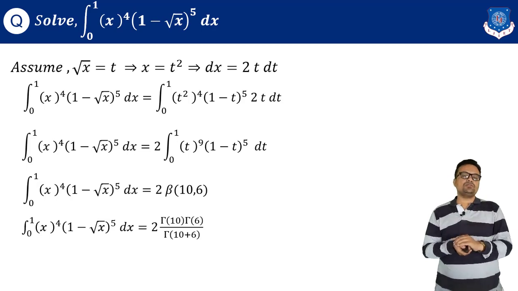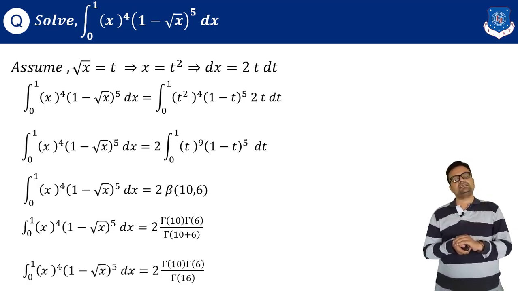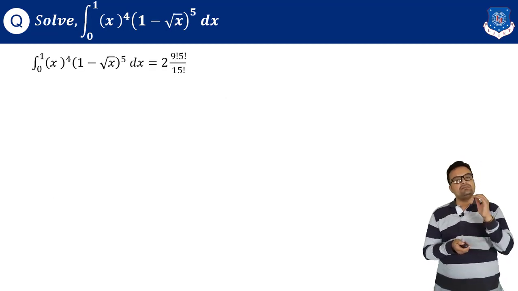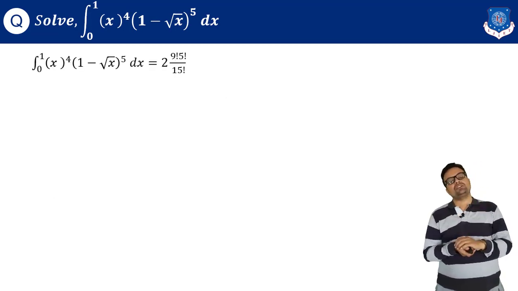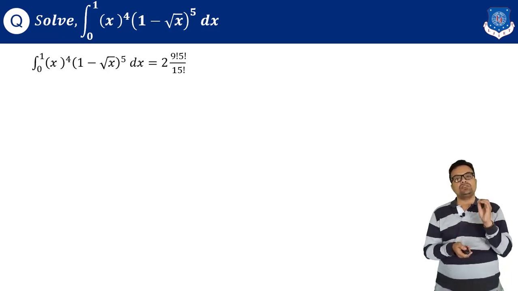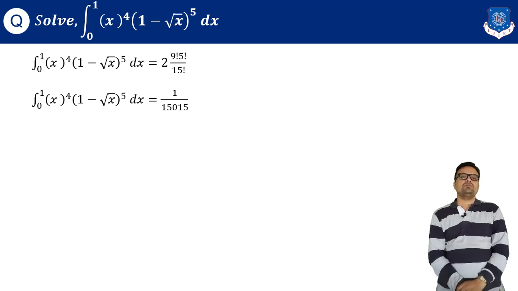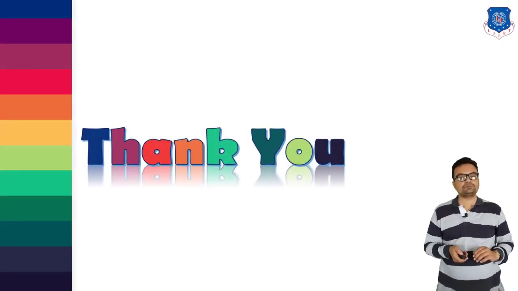Converting this beta value into gamma, gamma of 10, gamma of 6 upon gamma of 10 plus 6. So it is gamma of 10, gamma of 6 upon gamma of 16. And then finally, by taking these values in the form of factorials, it is 2 into 9 factorial, 5 factorial upon 15 factorial, and finally it is 1 upon 15015.